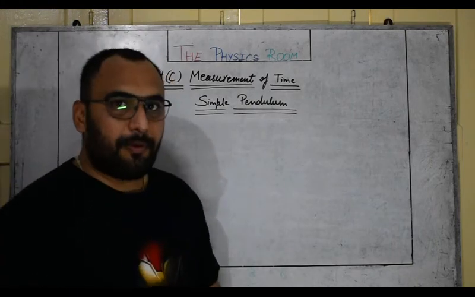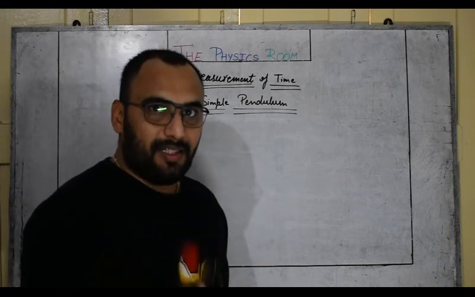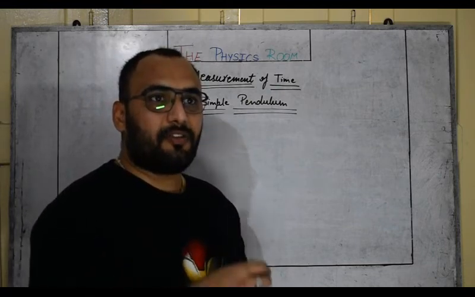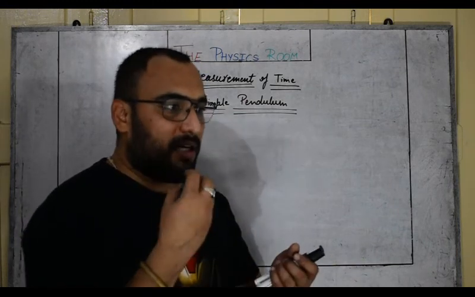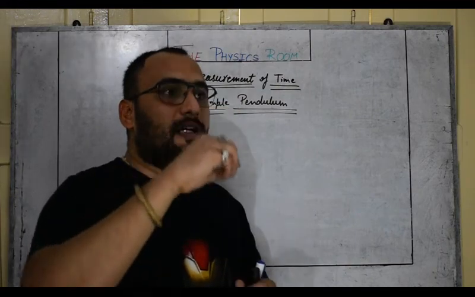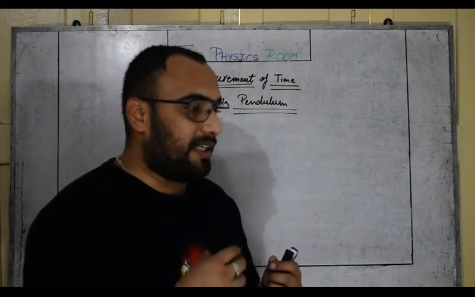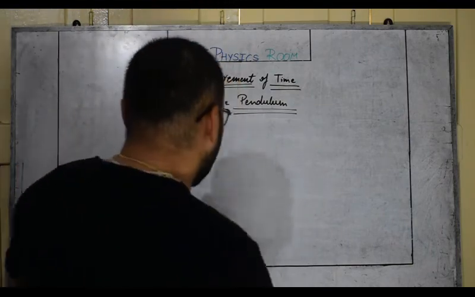So what is a simple pendulum? A simple pendulum is a point heavy mass suspended by an inextensible thread, meaning there will be no stretching or torsional development in the string, and that string is supported by a rigid support.